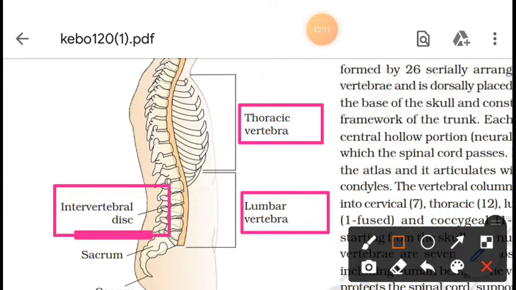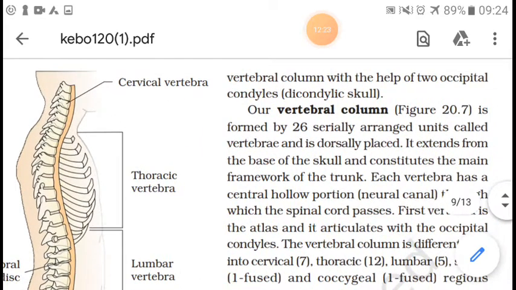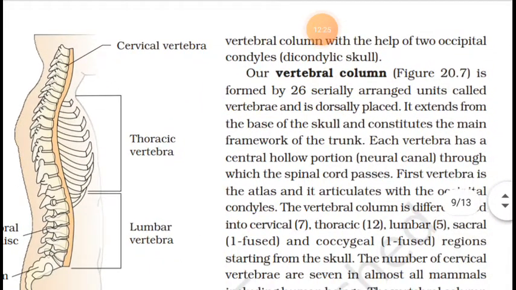Then at the end, sacrum and coccyx are there. These bones are there in the structure of the human vertebral column. So this way you can say in the human body the vertebral column is made up of a total of 26 bones.